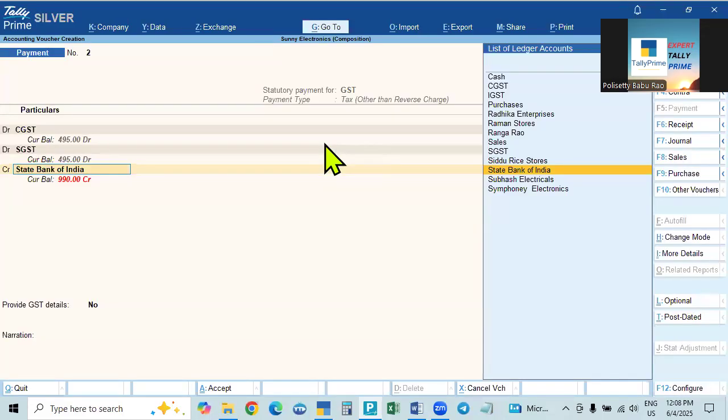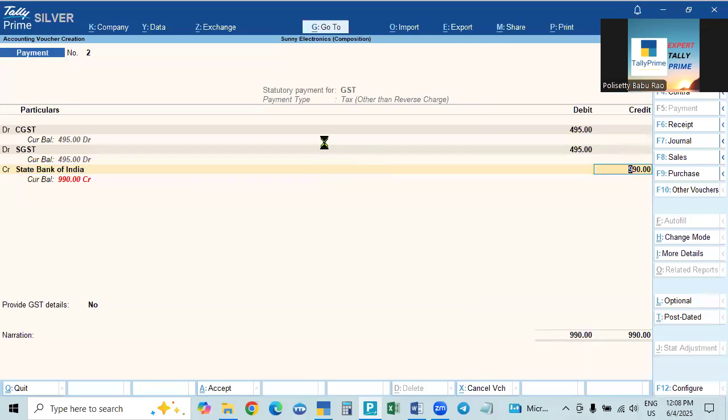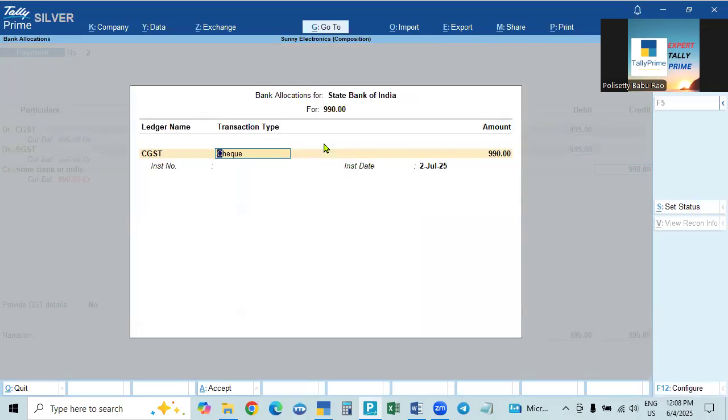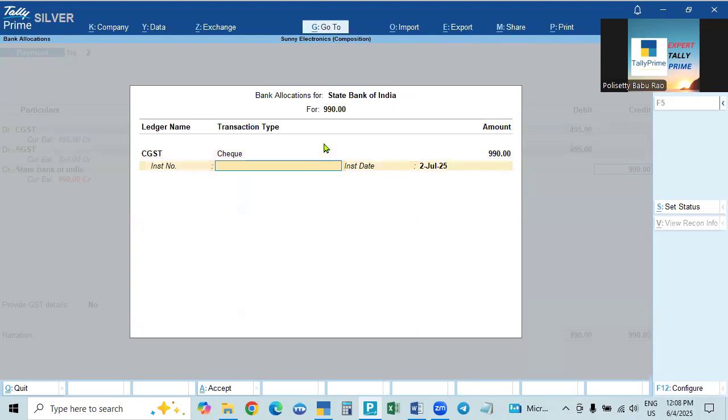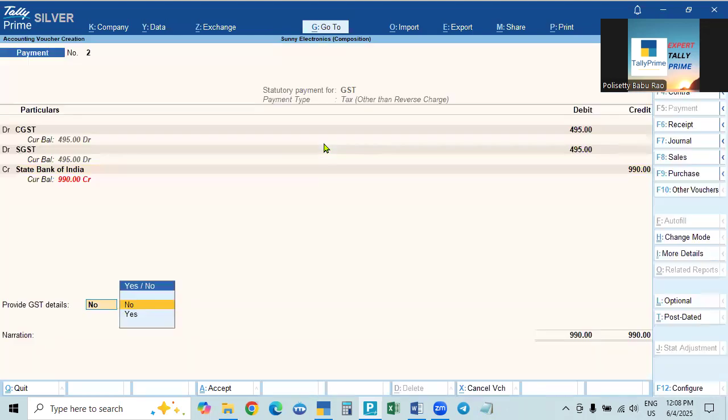And we are making payment through bank. So 950. Enter whether you are paying by check or online, e-funds transfer or check. If you take check, for 950, what is the number of the check? 1, 2, 3, 4, 5, 6, for example. On 2nd June, you are making the payment and you have to give the details of the payment, many other details, not only the check number. Take yes, provide GST details, other details.